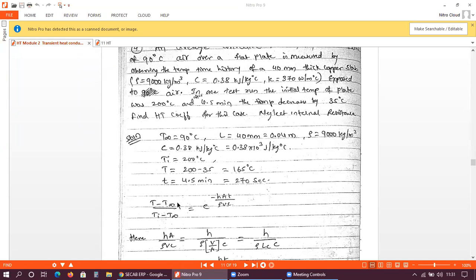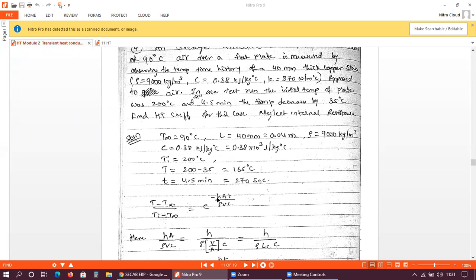You should be a little clear on these three T's. This capital T and this small t are both interlinked, interconnected. This is the temperature at that time instant. Ti is the initial temperature of the plate, and T infinity is the surrounding temperature into which it is immersed.